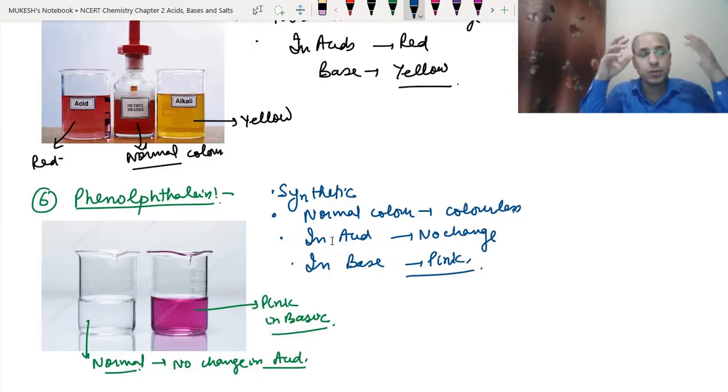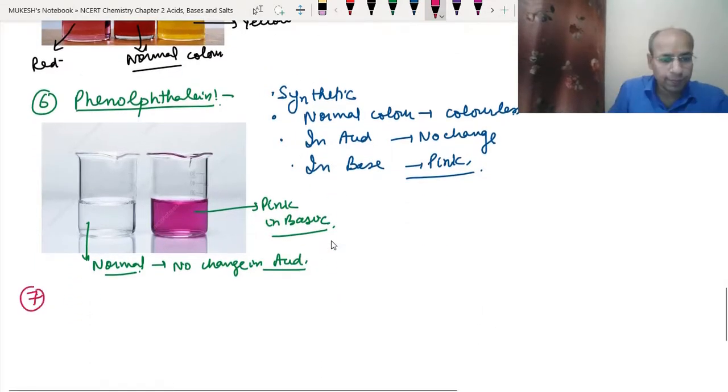Phenolphthalein is also normally used as an indicator in the food industry, just to check adulteration. There are so many things which are adulterated, so to check whether it contains a basic substance or not, they use phenolphthalein. Now the seventh is the universal indicator.